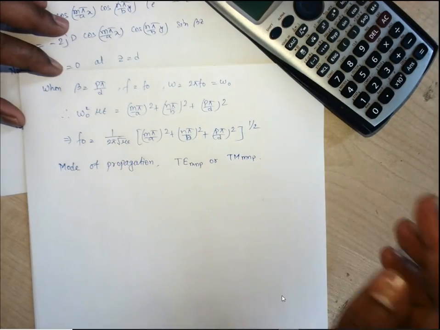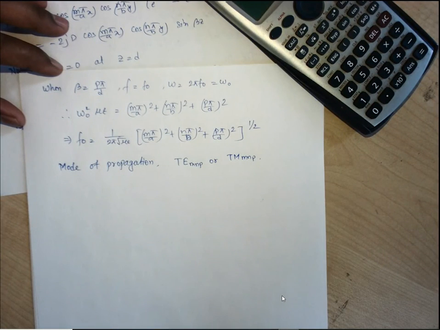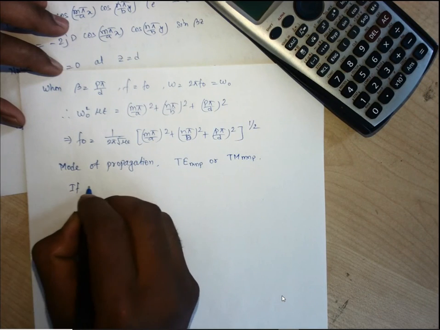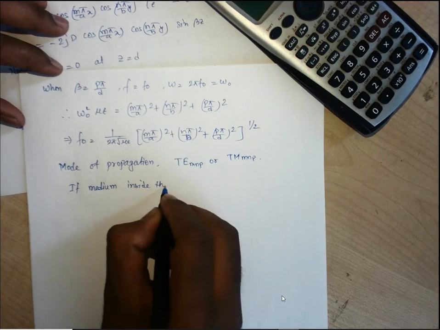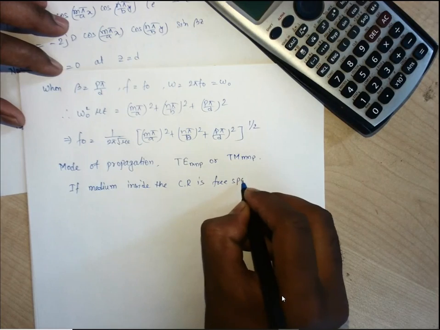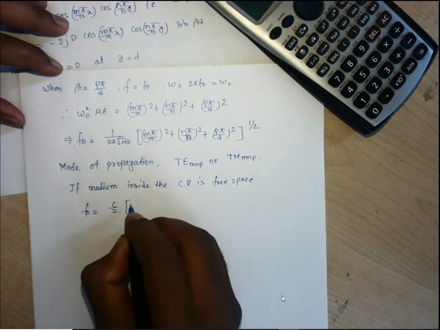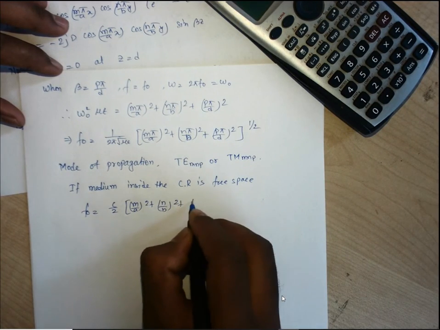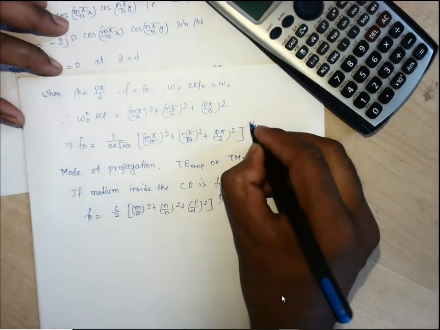Now if the medium inside is free space, then we can consider the velocity as c, so pi will get cancelled. So the simplified form: if the medium inside the cavity resonator is free space or air, f naught will become c by 2 into m by a whole square plus n by b whole square plus p by d whole square, all to the power half.